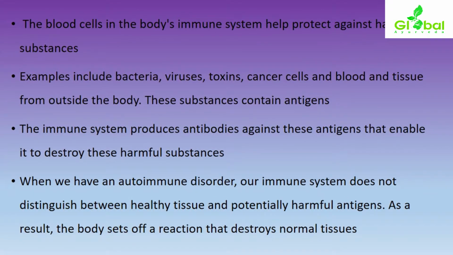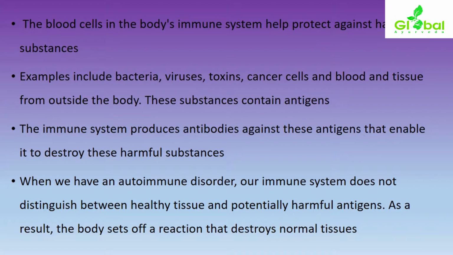The blood cells in the body's immune system help protect against harmful substances. We have seen in previous slides certain factors and materials which help enable this autoimmunity. They act as protecting barriers.